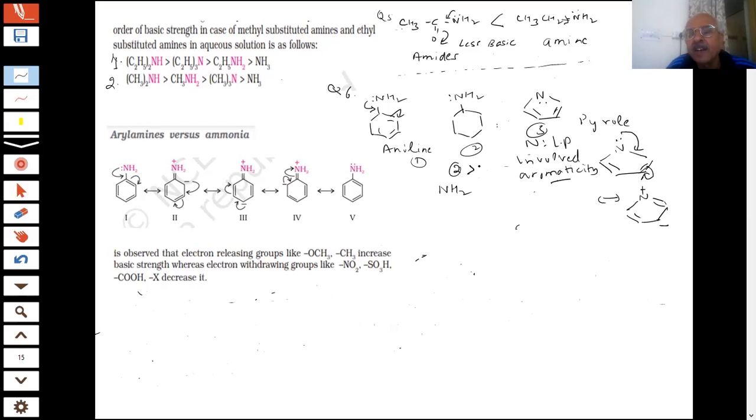After that, aniline, and this will be the least, 3, because this is involved, students, in the aromaticity. So students, the order written by you is now: this is more basic than aniline, and then you can see what is happening, pyrrole. This is the order. ठीक है? Yes, sir. Everything clear? ठीक है?